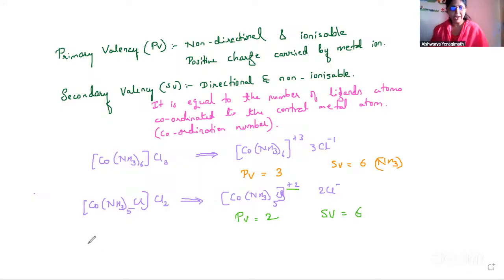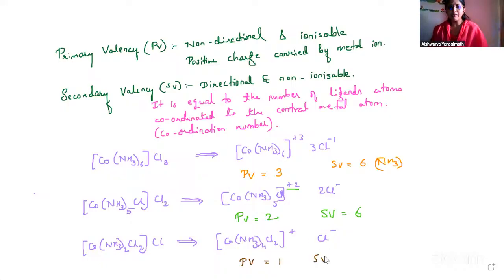Take one more example and let me know. It is [Co(NH3)4Cl2]Cl. How does it ionize? It ionizes as [Co(NH3)4Cl2]+ and Cl−. Is that right? So tell me the primary valency here. What will be the primary valency? Primary valency will be 1, because there is one Cl−. And what is the secondary valency? Secondary valency is 4 plus 2, that is 6. So here this is the secondary valency.